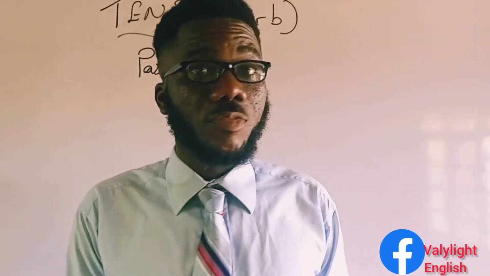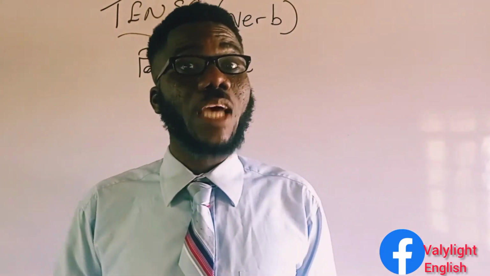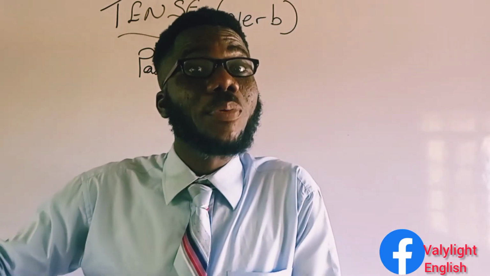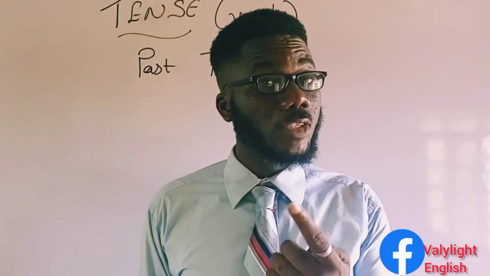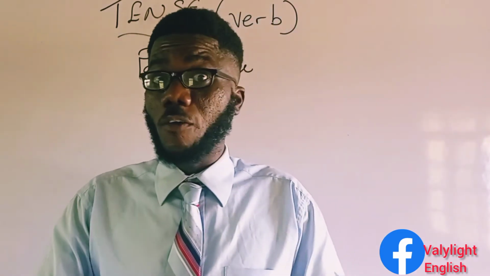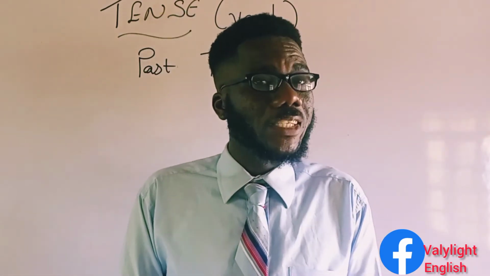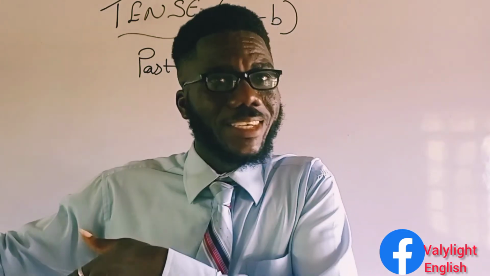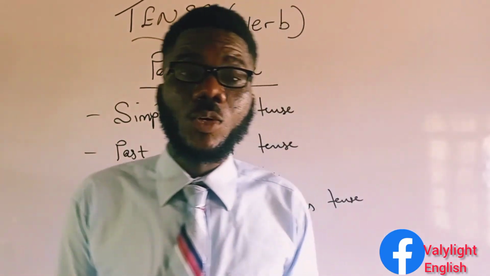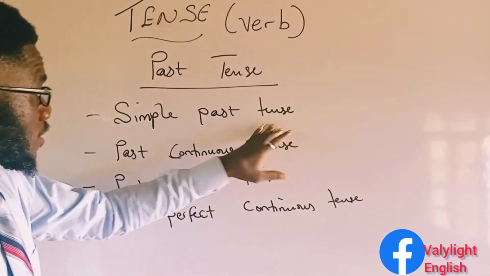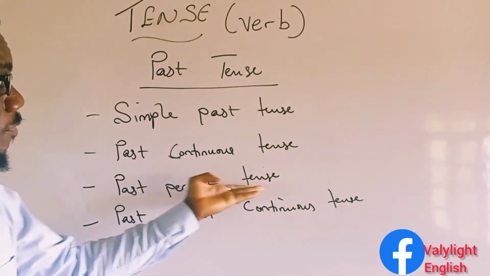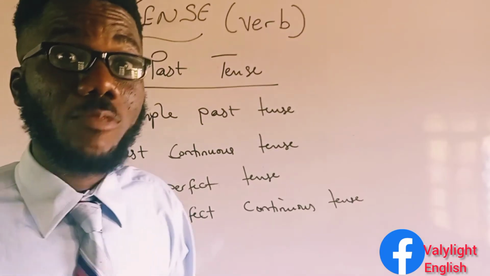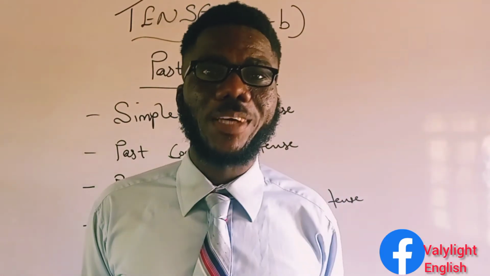These are the four sub-tenses that we have under the first one, which is the present tense. We then have the past tense. The past tense tells us about an action that happened in the past. That is to say that the action happened before the time of speech. Remember I told you that you should focus on the time of speech. The past tense talks about an action that happened before that time. Under the past tense, we also have the simple past tense, the past continuous tense, the past perfect tense, and the past perfect continuous tense. We also have four sub-tenses under the past tense.